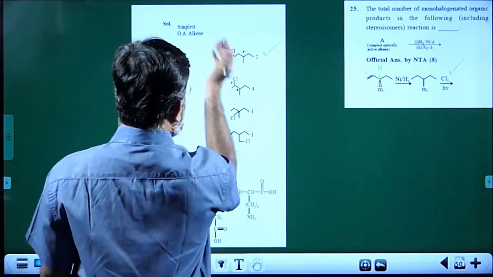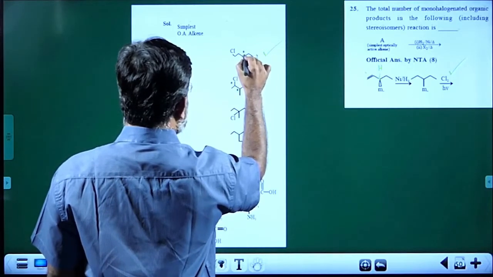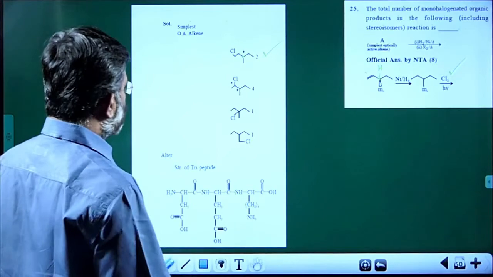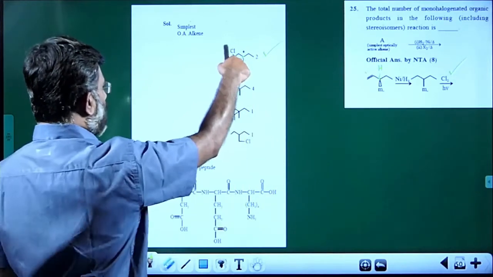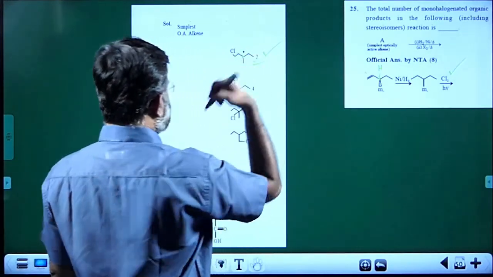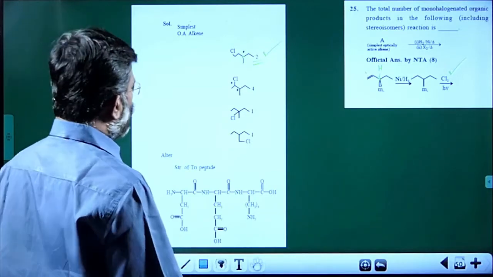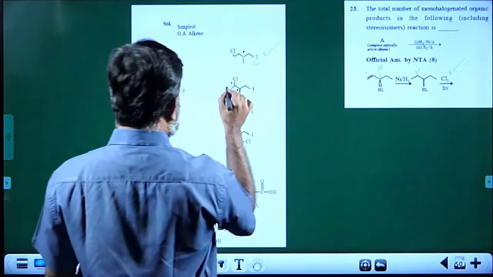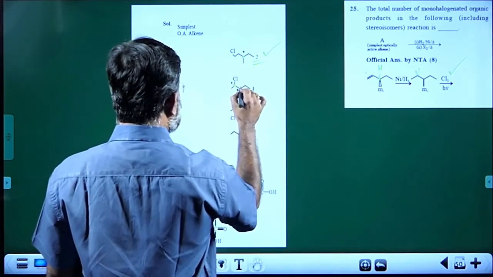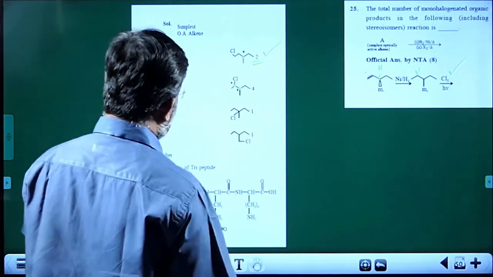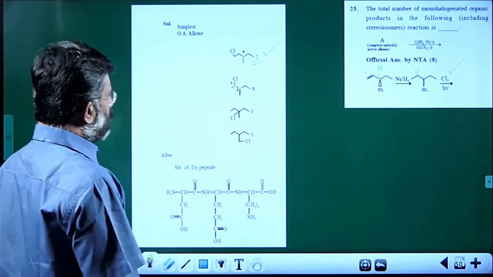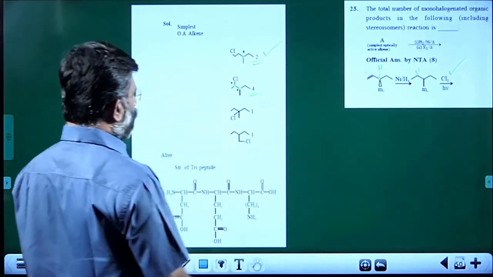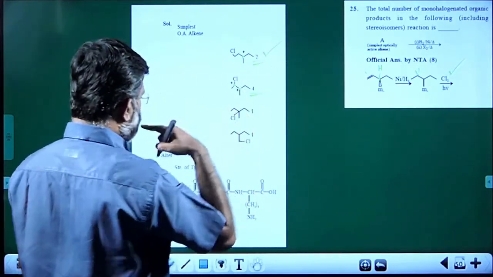When the chlorine comes at one terminal, this carbon turns chiral center, so it will have two compounds, dextro and levo. Now suppose chlorine is coming at this point, this carbon and this carbon turn chiral centers. So now there are two chiral centers with an unsymmetric molecule. It will be 2 raised to 2, there are 4 isomers. So 2 plus 4, 6.